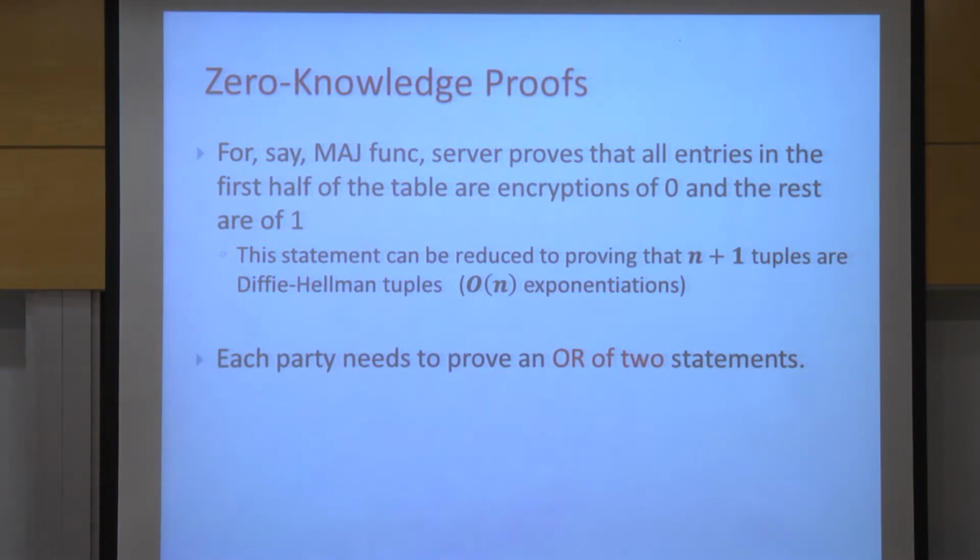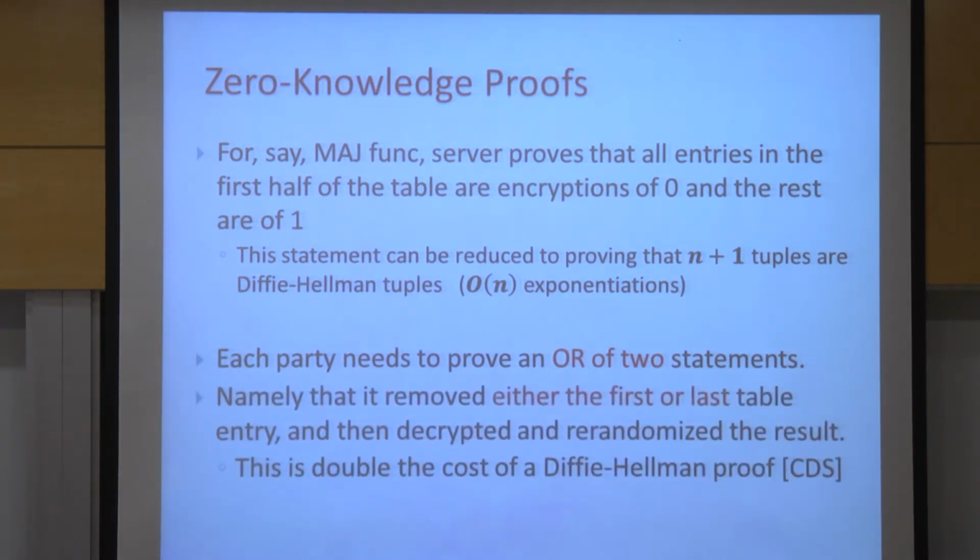Then each party needs to prove the OR of 2 statements: that either it removed the first entry from the truth table and then decrypted and re-randomized, or it removed the last entry of the truth table and decrypted and re-randomized. Okay? Each one of them costs O of n exponentiations. Overall, the cost is also O of n there.